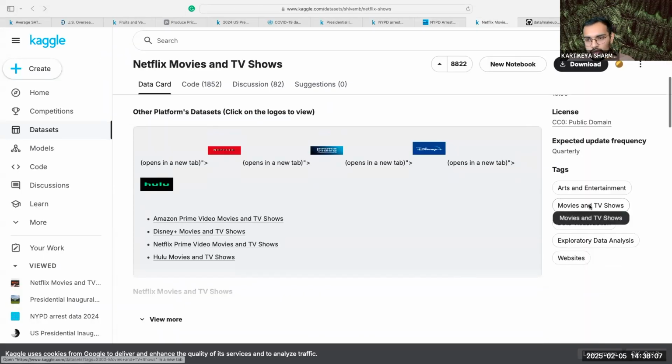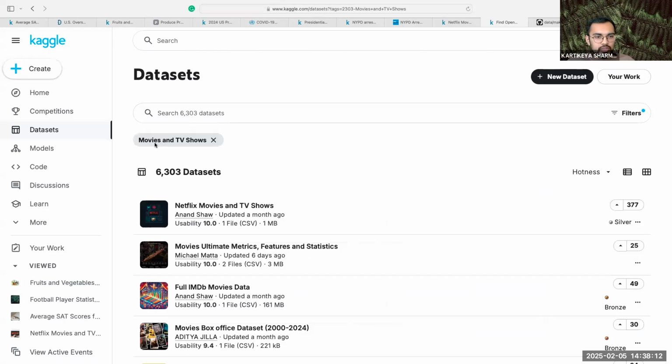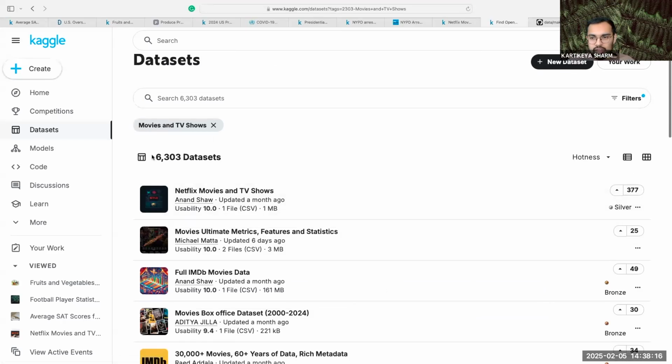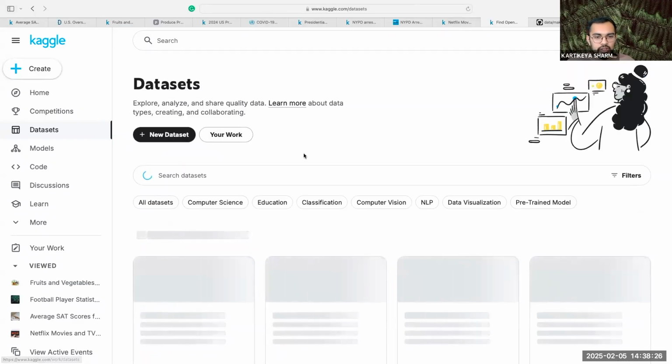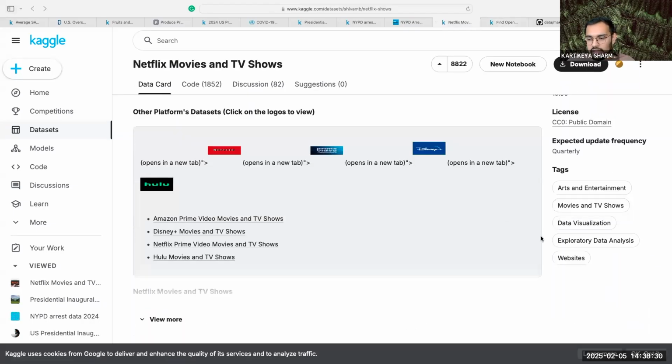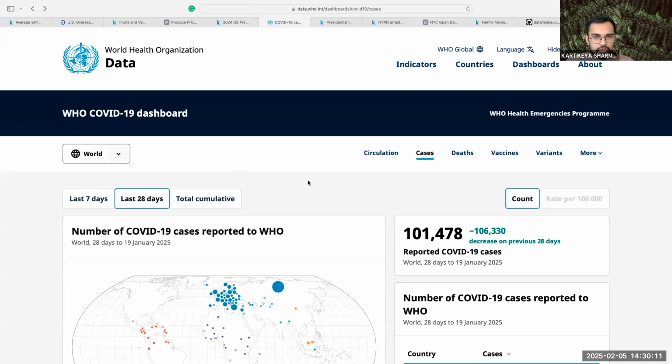If you want to look at movies and TV shows, you can search by a specific tag. There's 6,000 data sets on movies and TV shows. So your work really is to figure out what topic are you interested in. You will most likely find a data set for it. So now we have another source. There's so much data on COVID now. And I would say the data set from the World Health Organization is probably, there's another one from Google, but I think those two are probably the ones, if you're interested in finding data sets on COVID, you should probably look at those two sources.